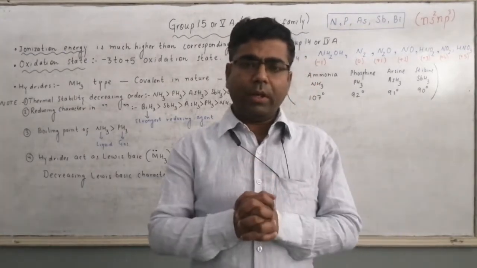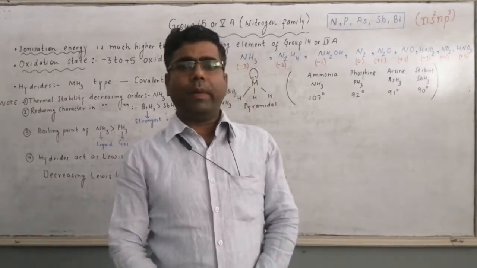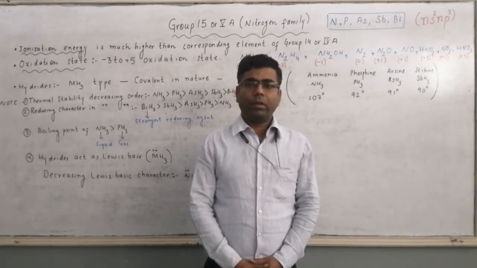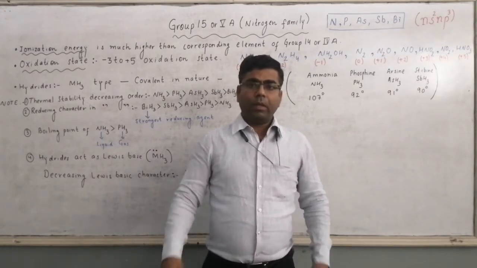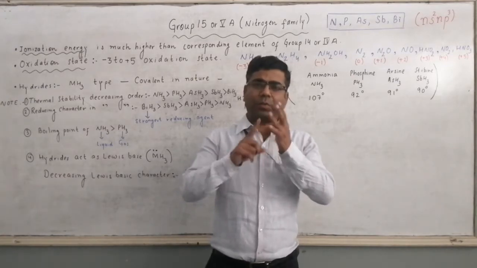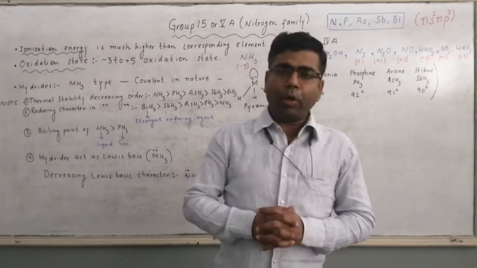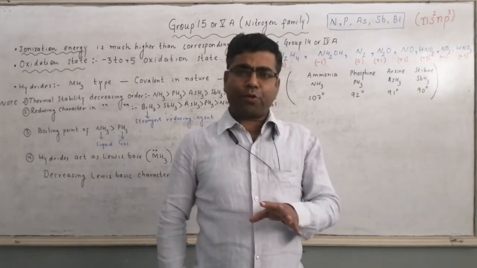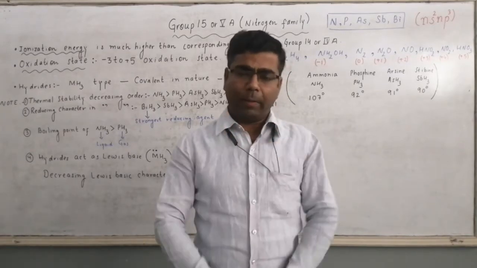In our previous lecture, a general introduction of p block elements was given to you. Here I have told you that elements of group 13, group 14, group 15, group 16, group 17 and 18 belong to p block because the incoming electron or the last electron makes entry in p subshell or p orbital.